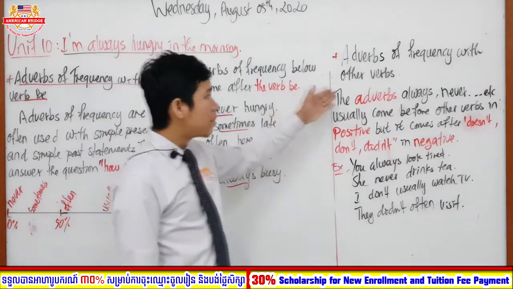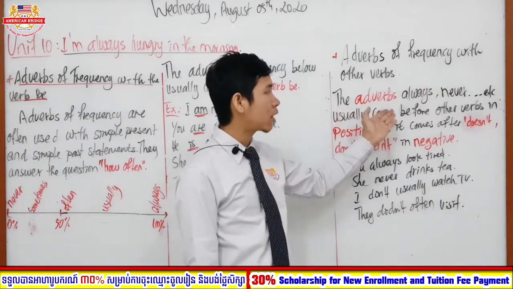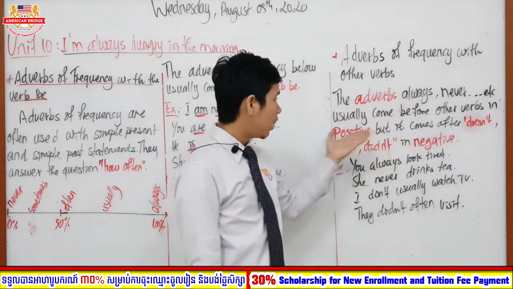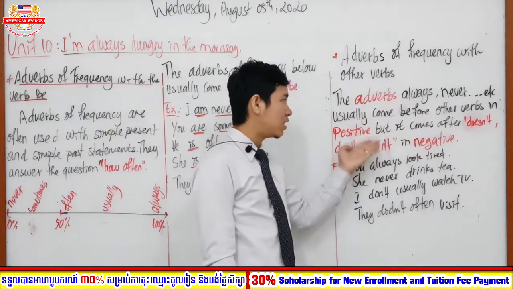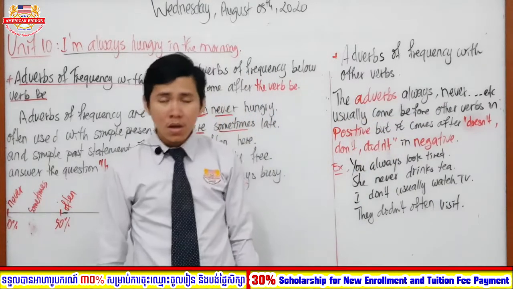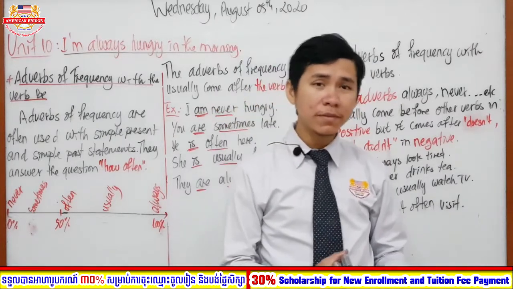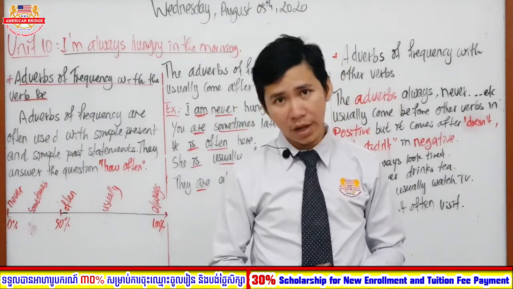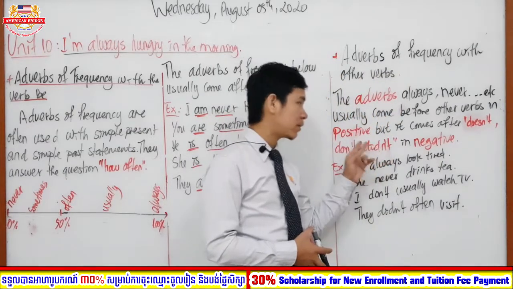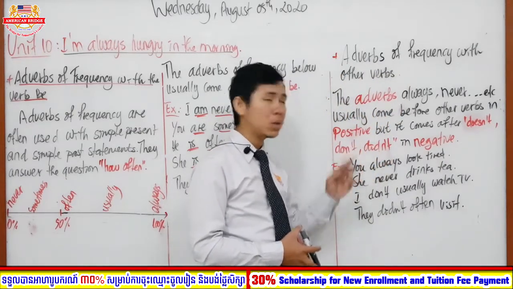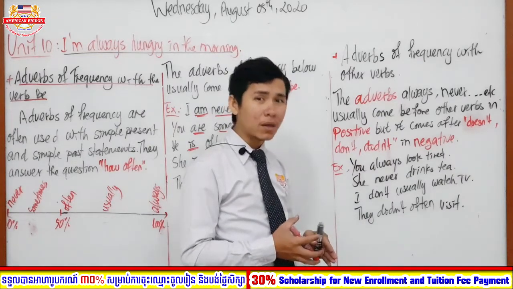So here the comment also explains that the adverbs always, never, etc. usually come before the other verbs, right? In positive sentences, but they come after don't, doesn't, didn't in negative sentences. So in the positive form, it comes before verbs. Okay, but if it is negative, it must come after doesn't, don't, or didn't. So to clarify, you have to see our examples.